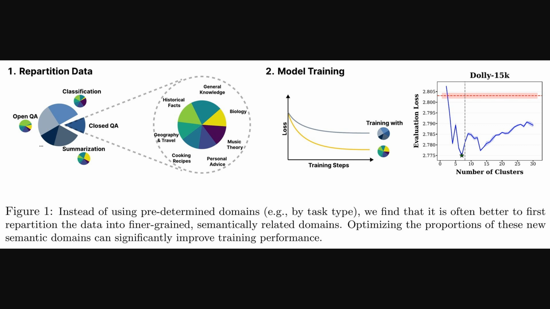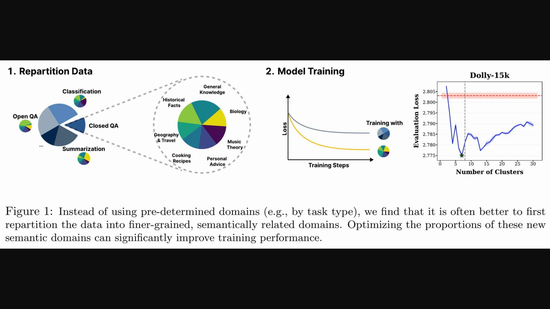On the left, it shows taking broad data categories, like open question answering, and repartitioning them into finer-grained clusters based on semantic similarity. This often uses embedding similarity, which is a way to mathematically represent data to see how alike items are conceptually. Then, the middle graph shows that training with these new, specific clusters leads to a lower loss, meaning the model makes fewer errors compared to the original broad categories.